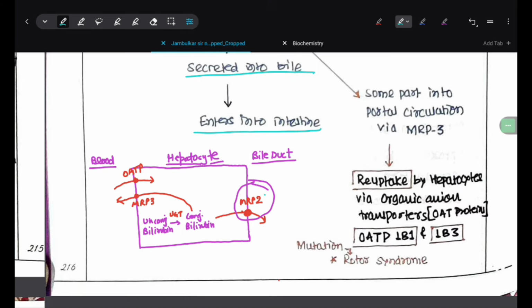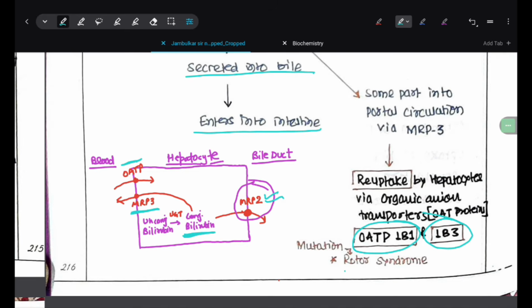This goes into the intestine via the MRP2 protein, multi-drug resistance protein 2, and some part of this conjugated bilirubin goes into hepatoportal enterohepatic circulation by multi-drug resistance protein 3. And reuptake from blood into hepatocyte is continuously going on by organic anion transporter proteins OATP1B1 and OATP1B3.